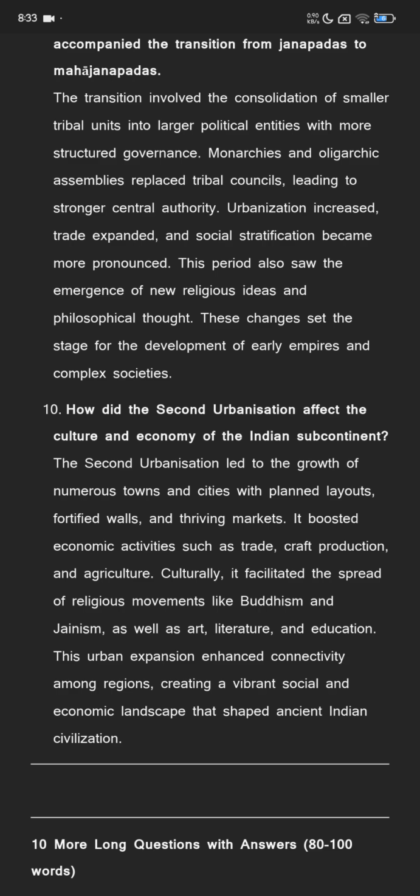Culturally, it facilitated the spread of religious movements like Buddhism and Jainism, as well as art, literature, and education. The urban expansion enhanced connectivity among regions, creating a vibrant social and economic landscape that shaped ancient Indian civilization.